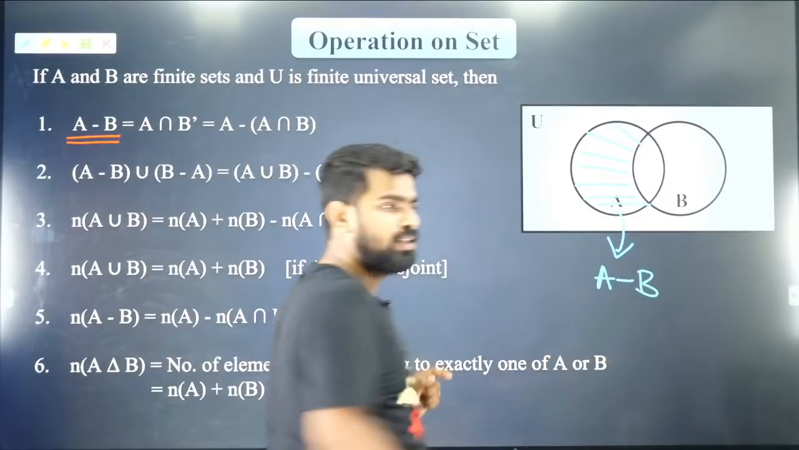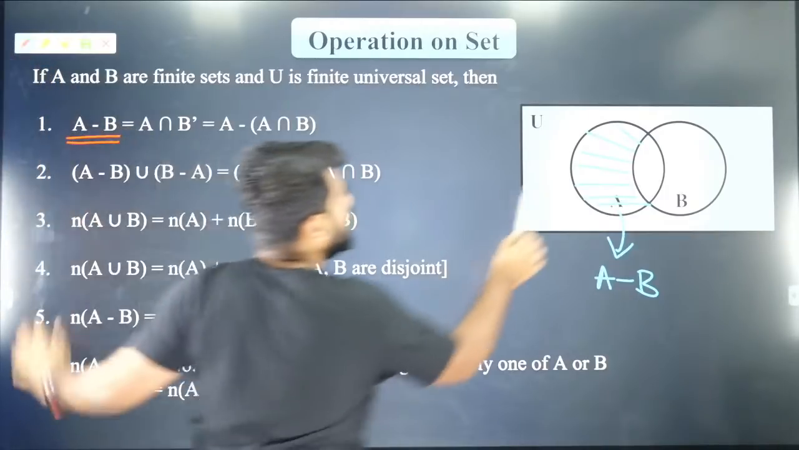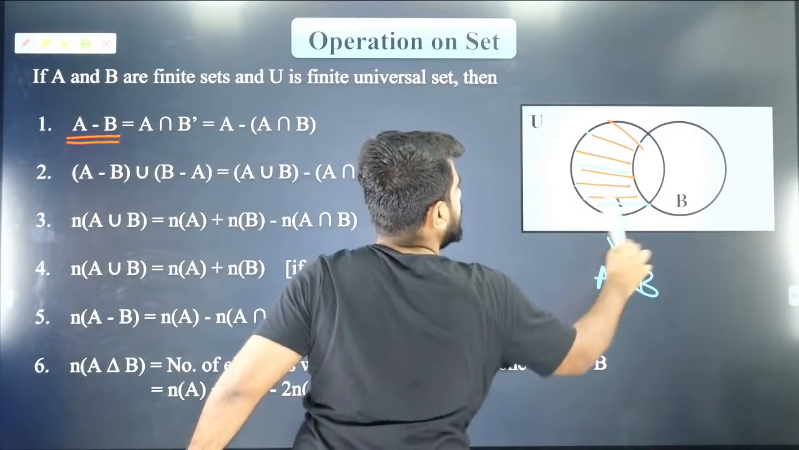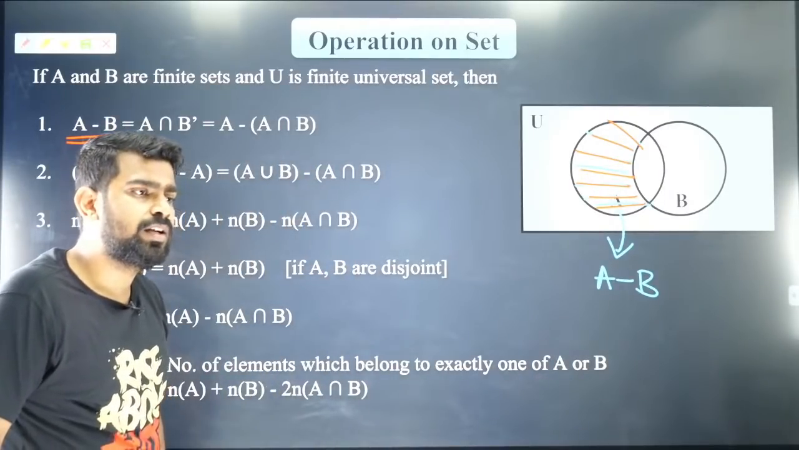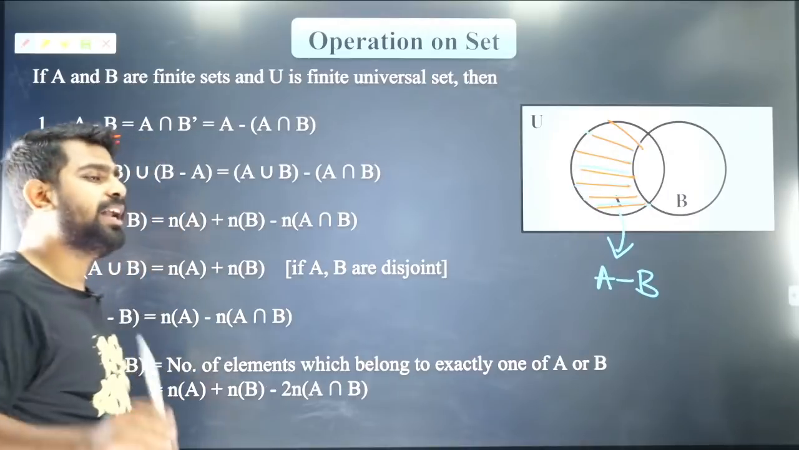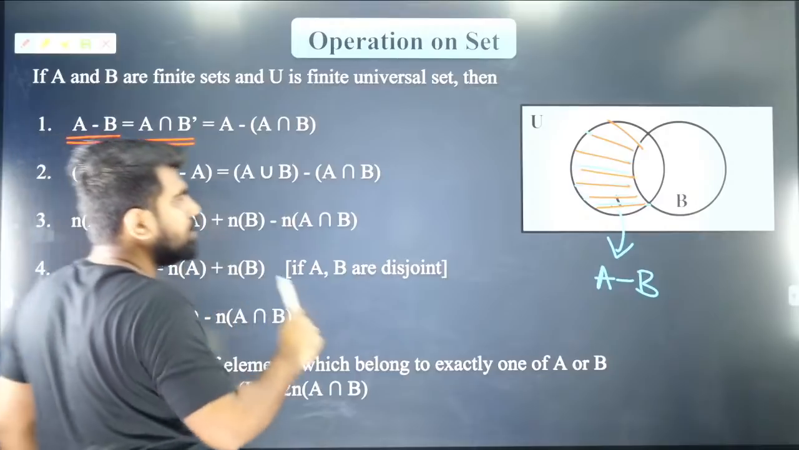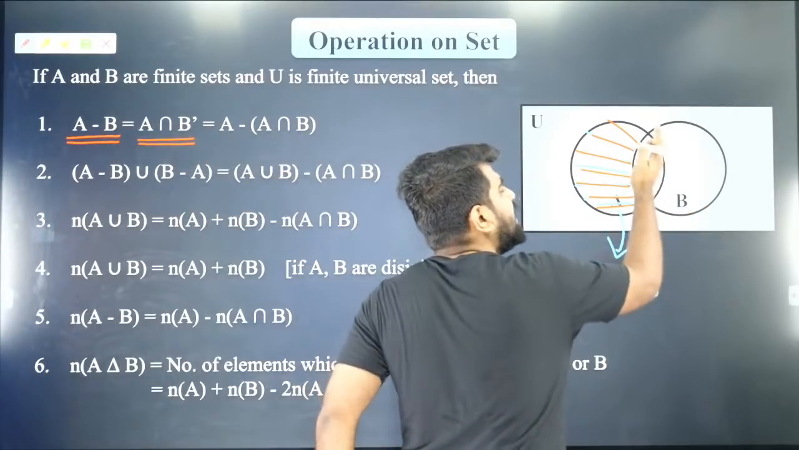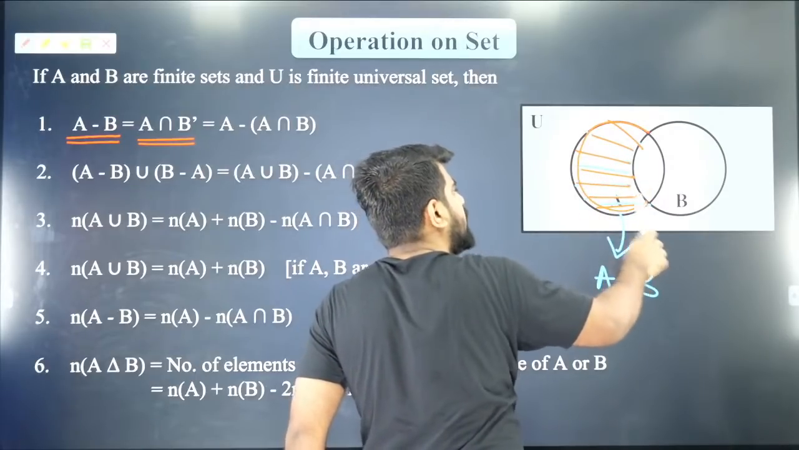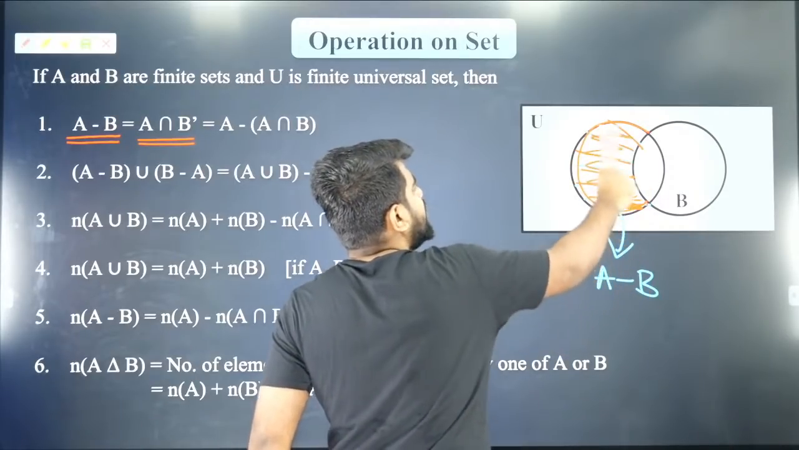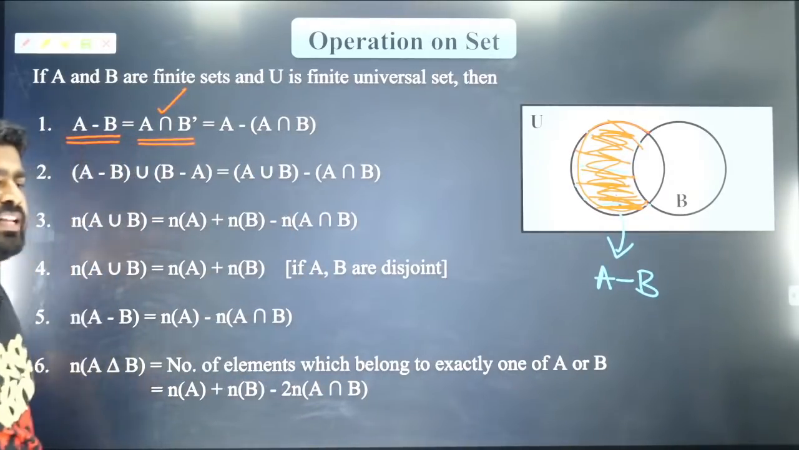Did you guys like that? So let me take a darker color so you know how to get the region. So this is A minus B. Everybody clear with that, people? Okay, brilliant. Now that can be written as A intersection B dash, because B dash is everything outside B, and that portion intersecting with A will give you this region. So this region is nothing but A intersection B dash.